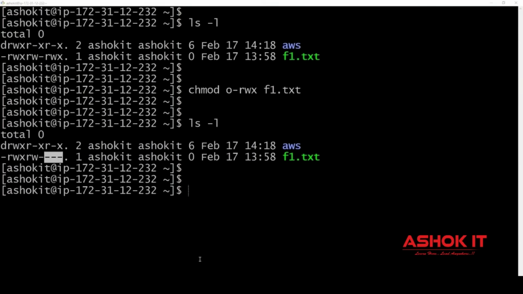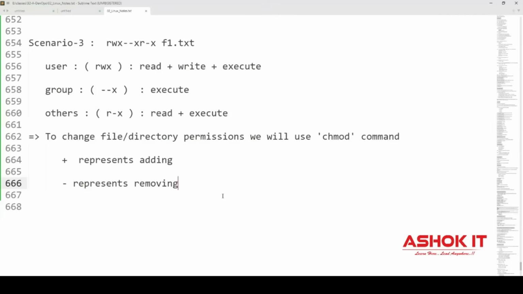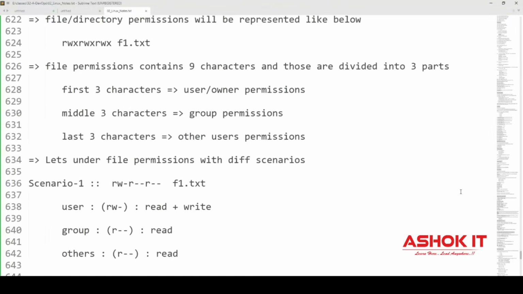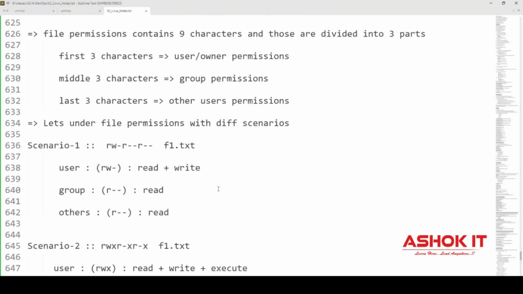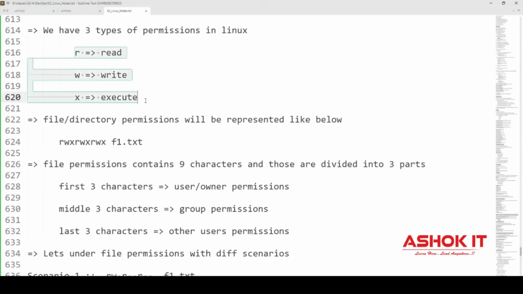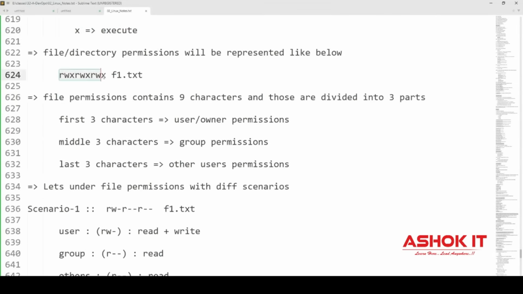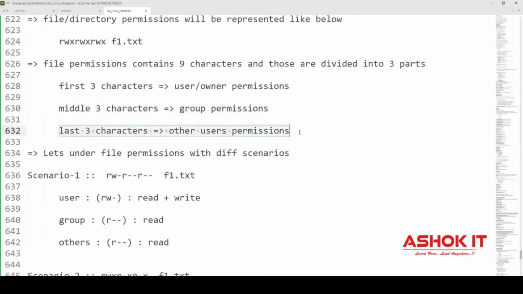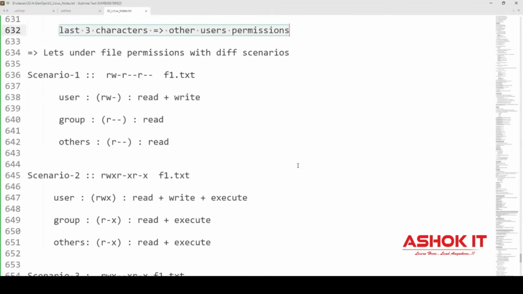I hope you got the clarity on how to deal with file permissions in Linux. To deal with file permissions, we need to understand the RWX characters and their purpose. Then nine characters will be available. The first three characters represent user permissions, the middle three represent group permissions, and the last three represent other users' permissions.